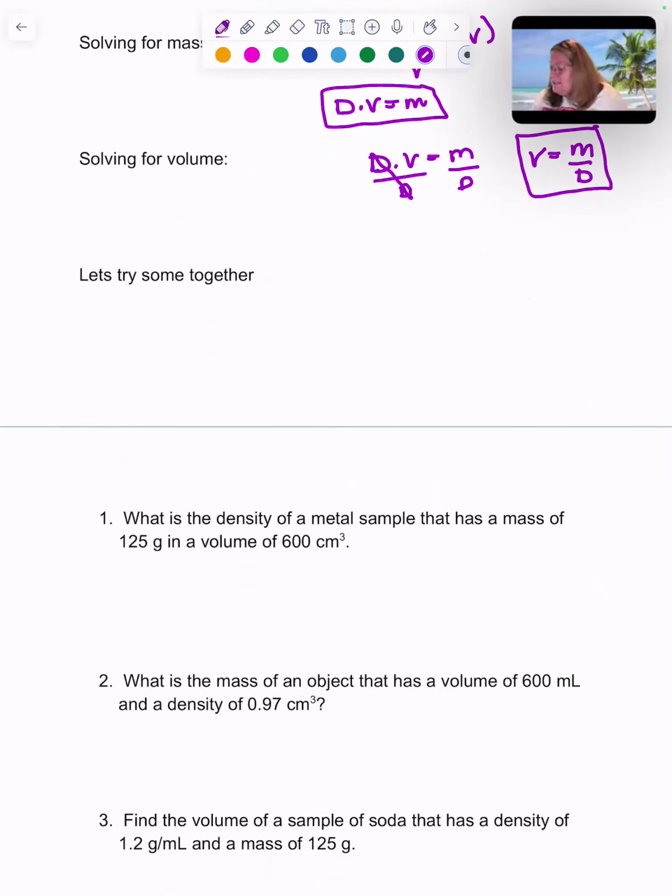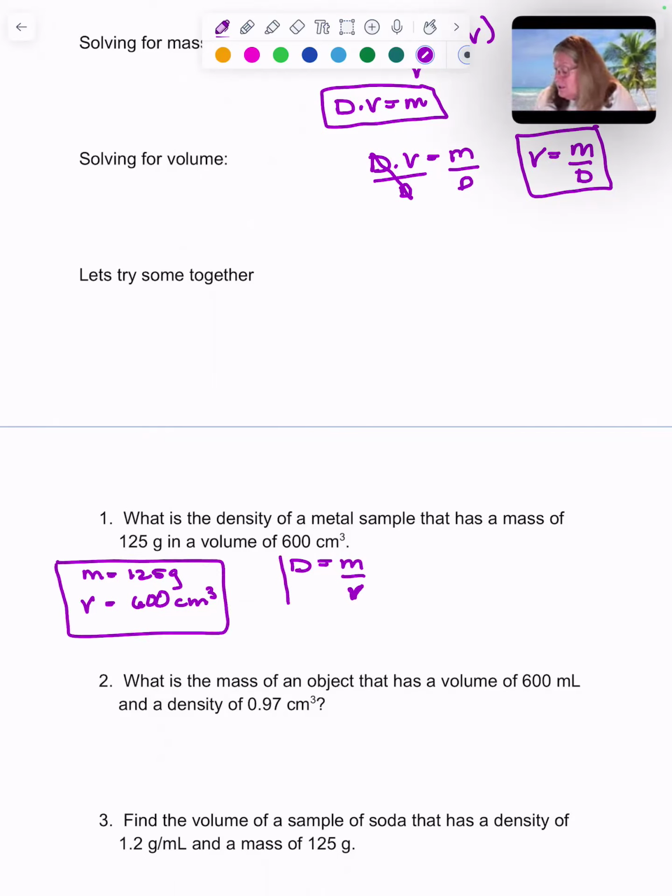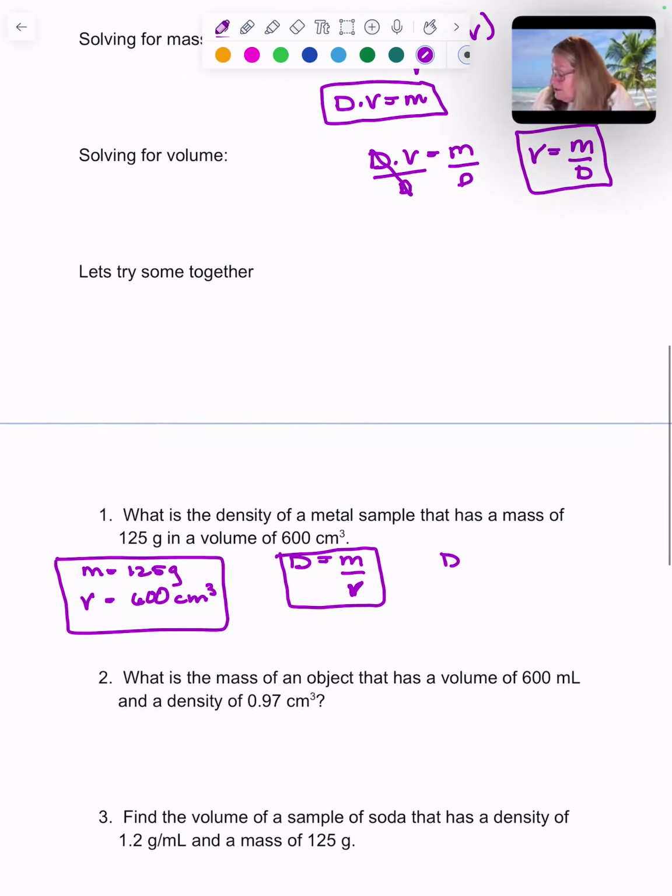What is the density of a metal sample that has a mass? So we know our mass is 125 grams, and we know our volume is 600 centimeters cubed. Well, if density is mass over volume, and I'm going to demonstrate the proper way to do this, that's a V. You always identify your variables, set up your equation. This is the way we're going to solve it. So we're going to have density is 125 grams divided by 600 centimeters cubed.